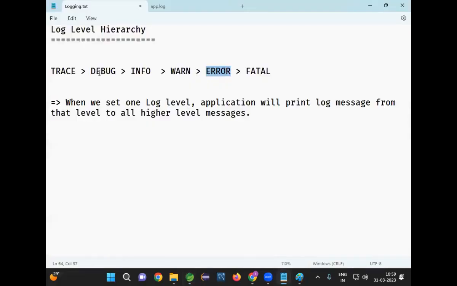Because if I keep the level as debug, what will happen? Thousands of customers are accessing, so many messages will be generated. That will make it difficult to monitor the log messages. So in some projects, they will keep info as the root level. In some projects, they will keep error as the root level. When the root level is error, what will happen? Only error messages and fatal messages will be generated.